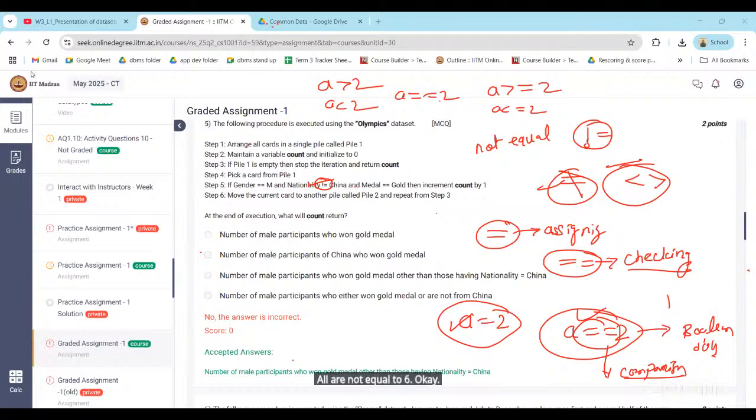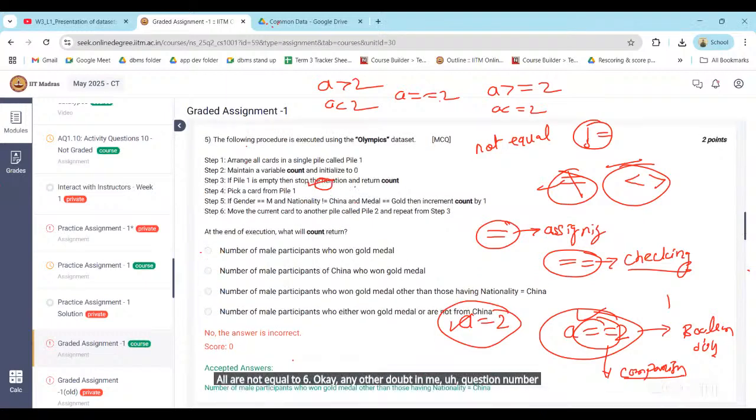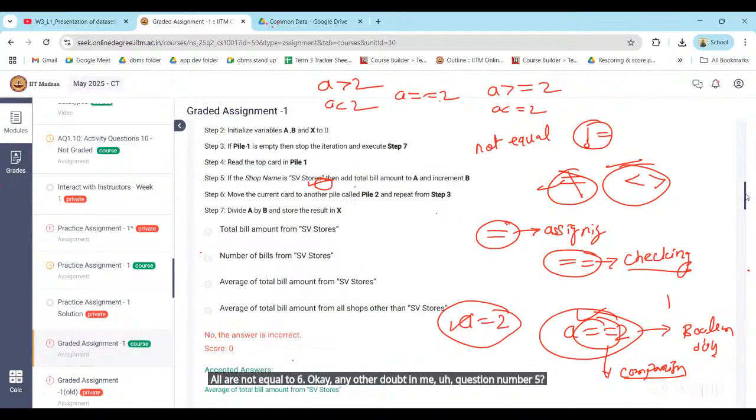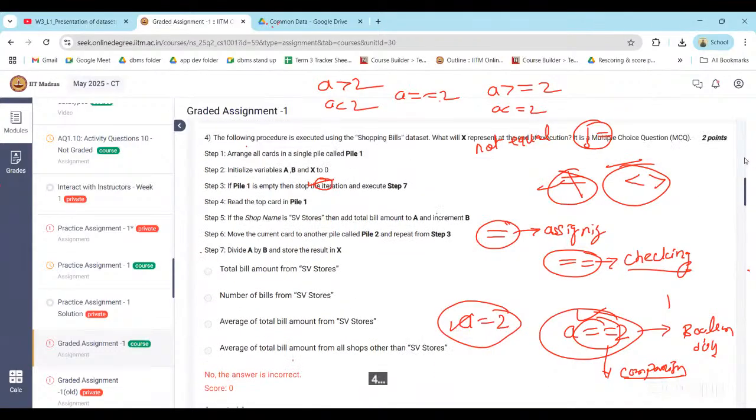Okay, any other doubt in week question number 5? No, 4? No. 1, 2, 3, same type of question like what we have discussed last time.